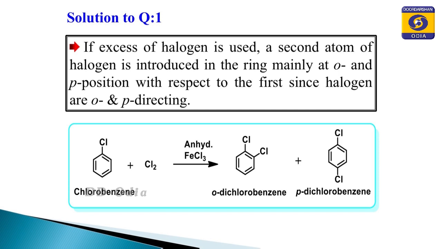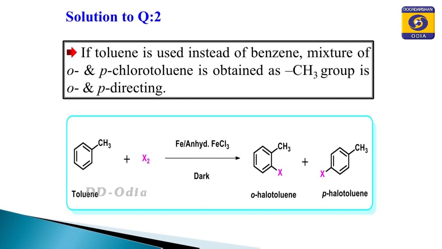So, that is why the electrophile, the second atom of chlorine, will approach the ortho or para position with respect to the first chlorine atom already present in chlorobenzene. So, we get a mixture of orthochlorobenzene and parachlorobenzene.